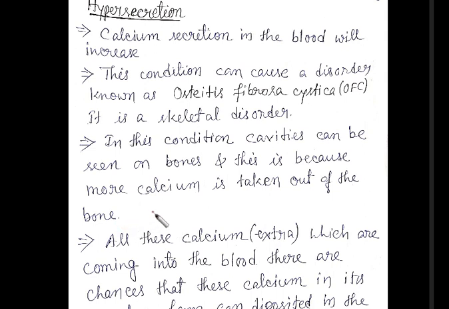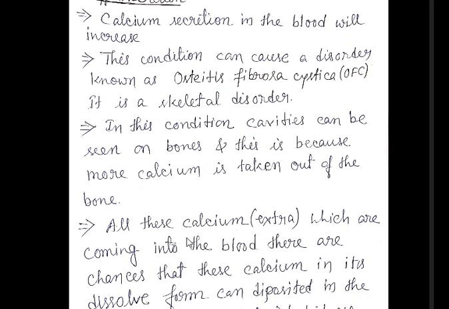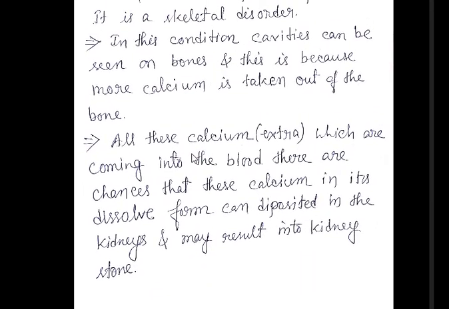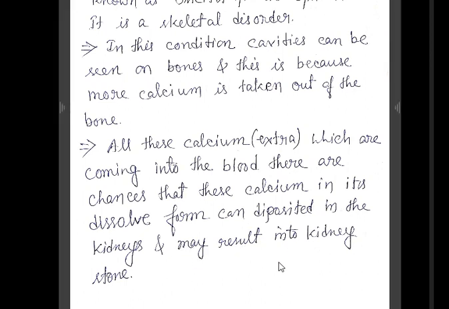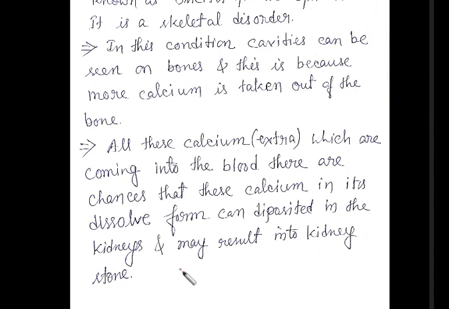Now the calcium, the extra calcium which is coming out in the blood, there are chances that this calcium in its dissolved form can deposit in the kidney and may result in kidney stone. So what is the other problem? We can see what other problem can happen again.